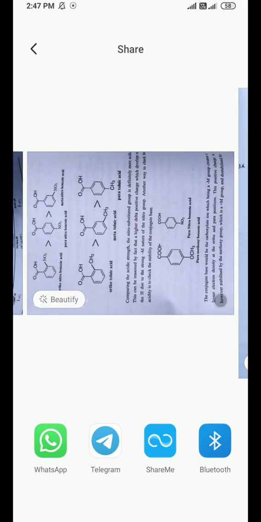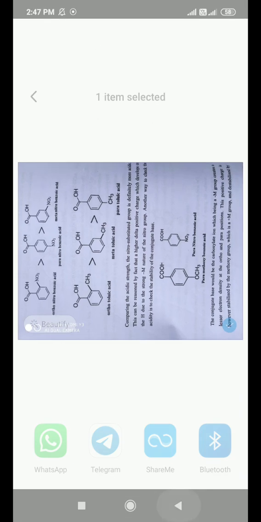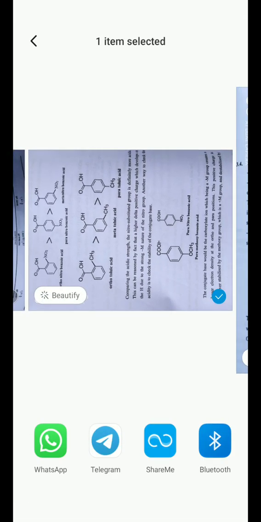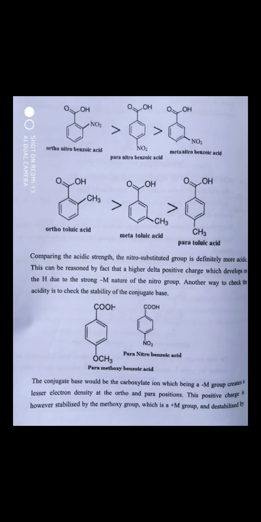Then here they have mentioned different examples, like ortho-nitrobenzoic acid, which is more acidic than para-nitrobenzoic acid, then meta-nitrobenzoic acid.